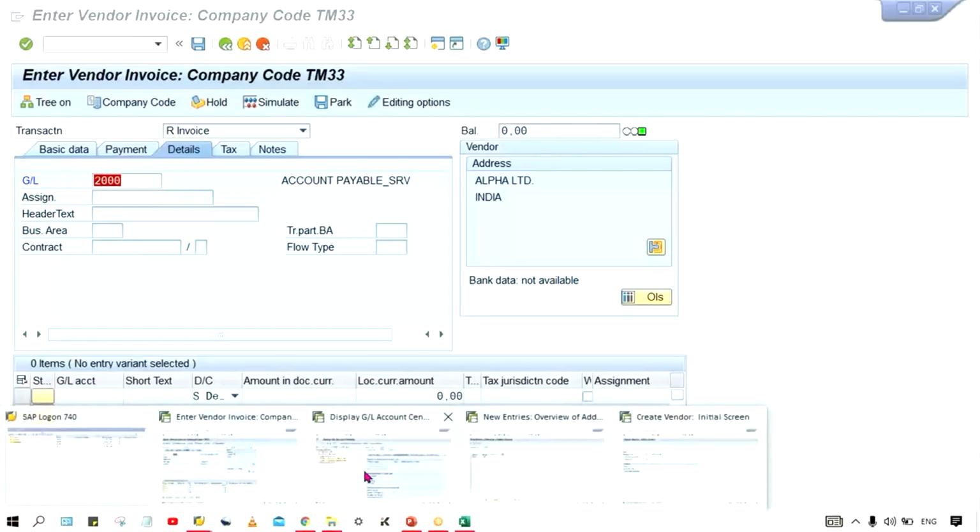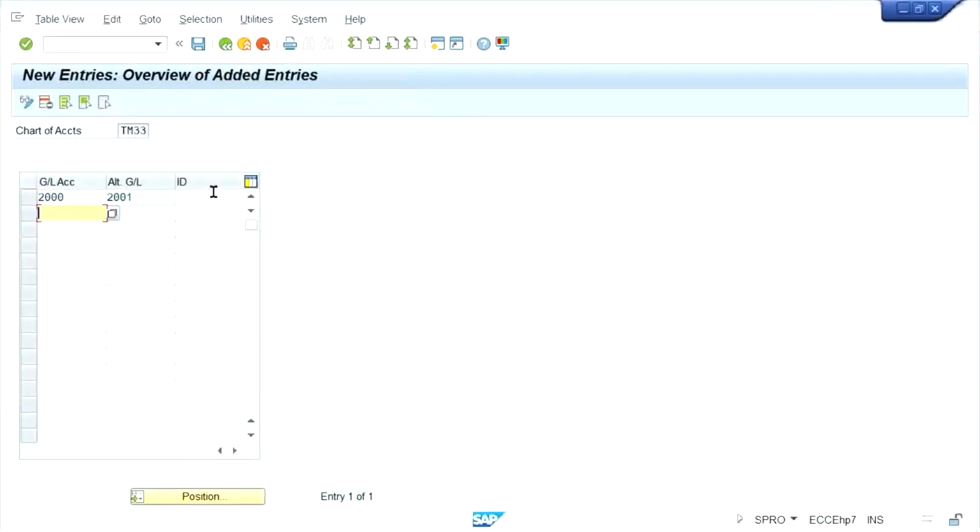The same way we will do. Yeah, in this. Here, what to do? So here we will assign in GL main. We will put 2001 and alternative 2000. And I think in ID we need to specify the specific vendor.